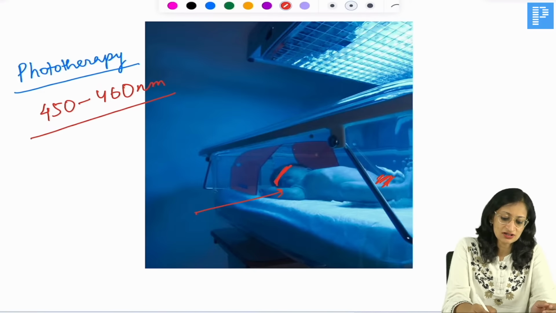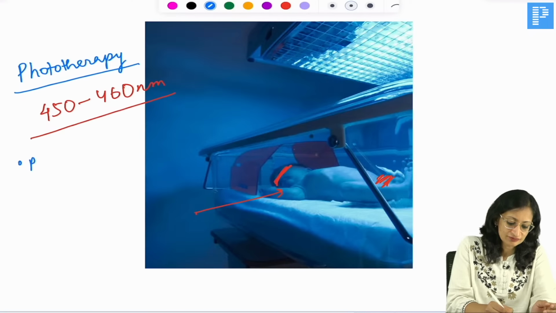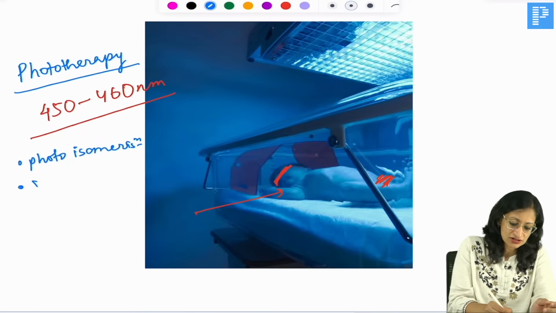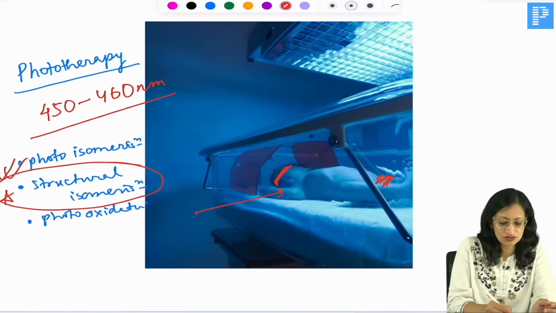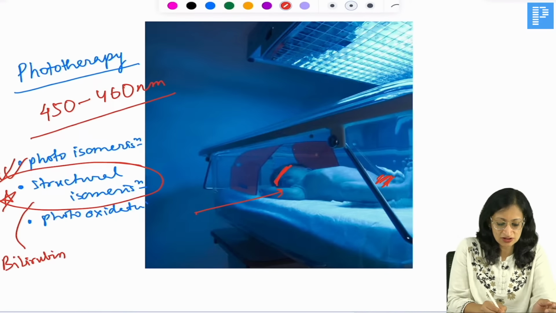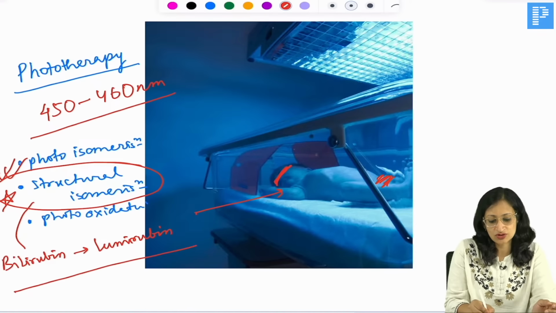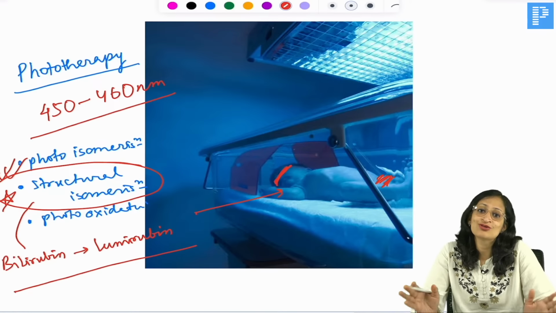So they are, what are they? So photoisomerization, structural isomerization and photooxidation. These are the three mechanisms by which phototherapy acts. Out of these, the most important mechanism is structural isomerization, whereby the bilirubin is converted to lumirubin. Lumirubin is excreted through the kidney without conjugation, right? So that is how phototherapy acts.